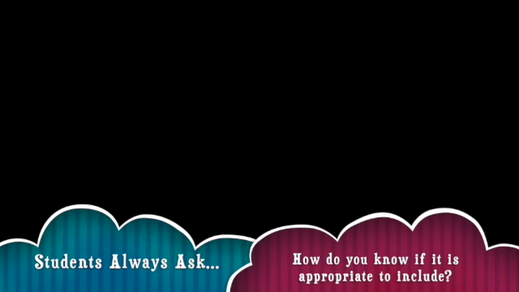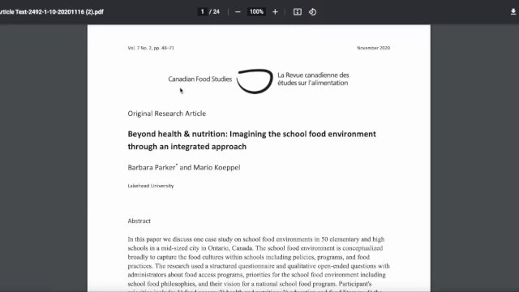So students always ask, how do you know if it's appropriate to include? So now here's an article I found, Canadian Food Studies Journal. And this one, I found a really good article. It's called Beyond Health and Nutrition, Imagining the School Food Environment Through an Integrated Approach. It does have a volume and issue number. It says original research article. That's how you know Canadian Food Studies is a good journal.